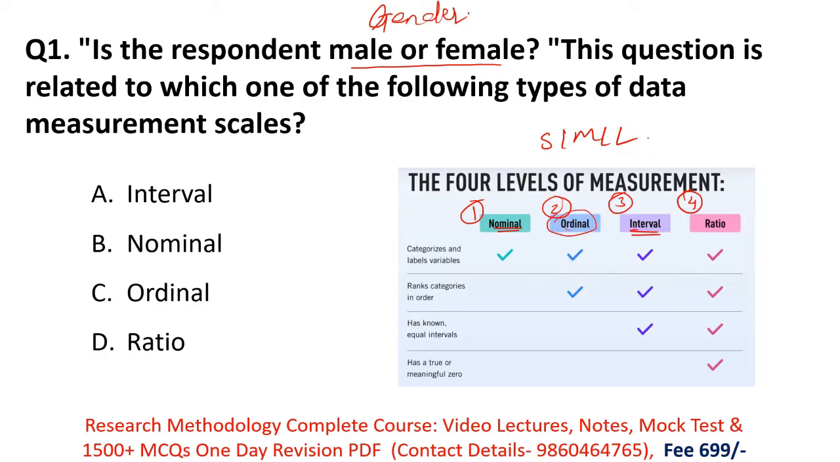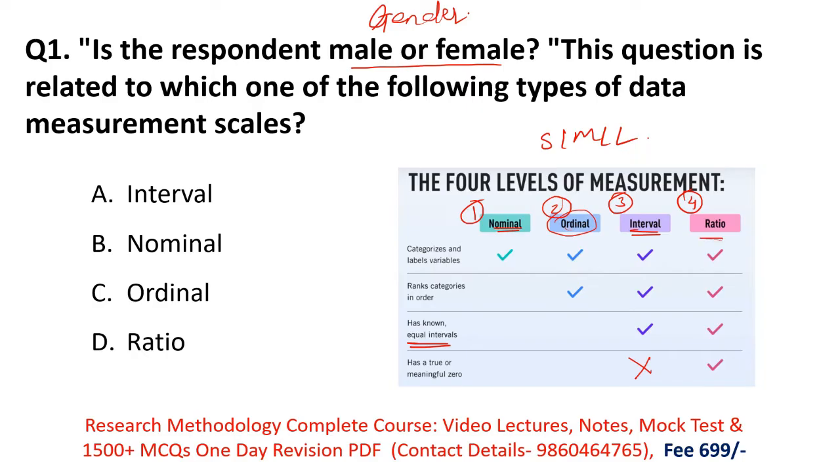In interval, all the characteristics of the ordinal scale are present, and we also arrange our variable in equal intervals, like a clock: 1 o'clock, 2 o'clock. Between 1 o'clock and 2 o'clock there is a difference of 1 hour, the same as between 2 and 3 o'clock. But in interval, remember, there is no meaning of 0.